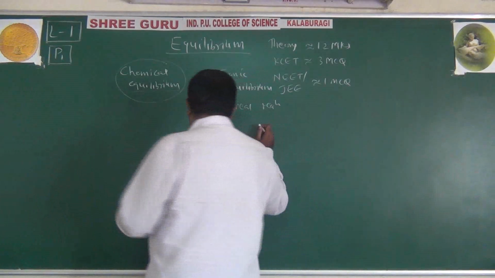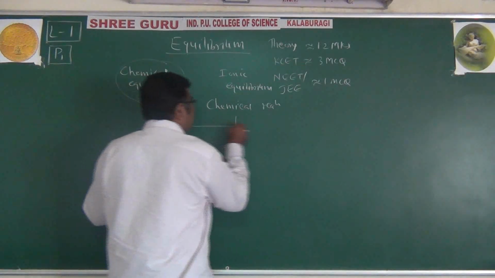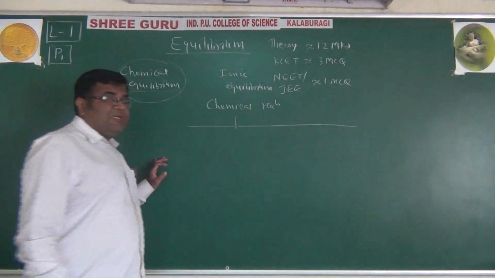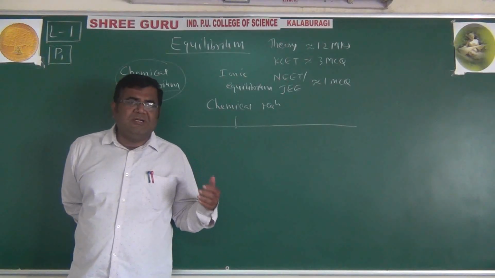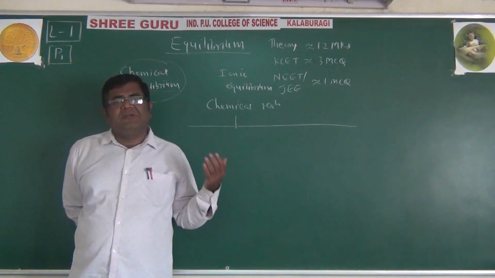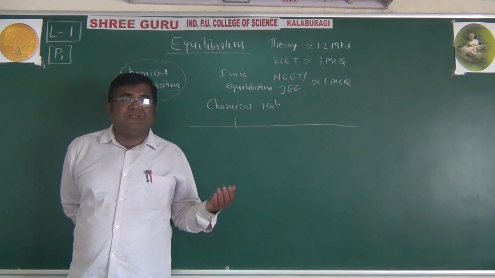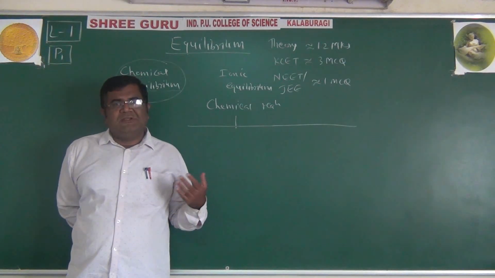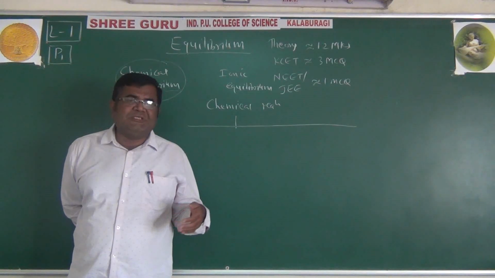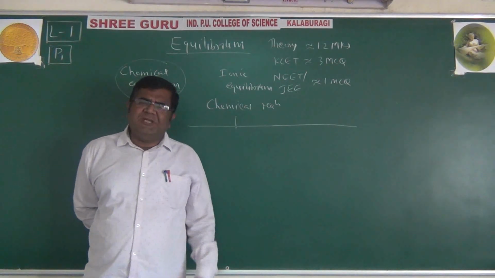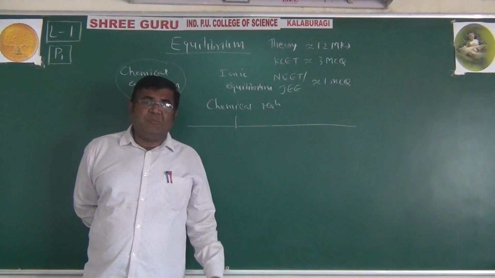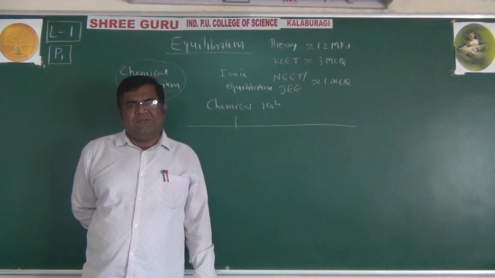Into 2 categories. Of course, we can classify chemical reactions in so many ways: oxidation, reduction, combustion, displacement, double displacement, substitution, elimination, condensation, so many types of rearrangement, so many types of reactions you come across when you learn chemistry.